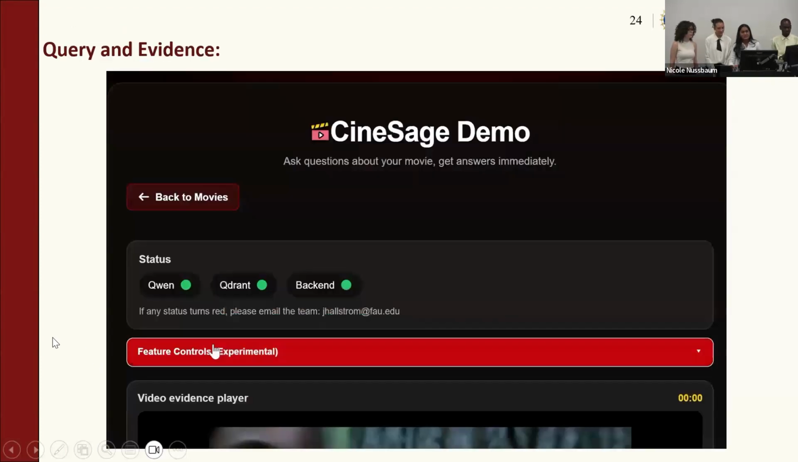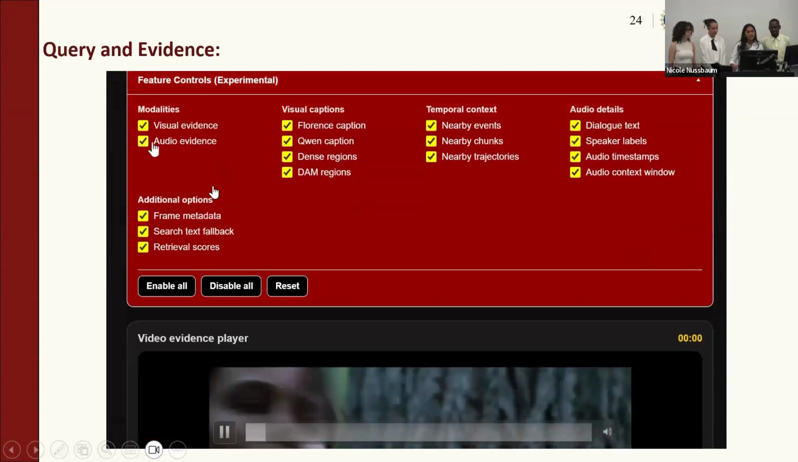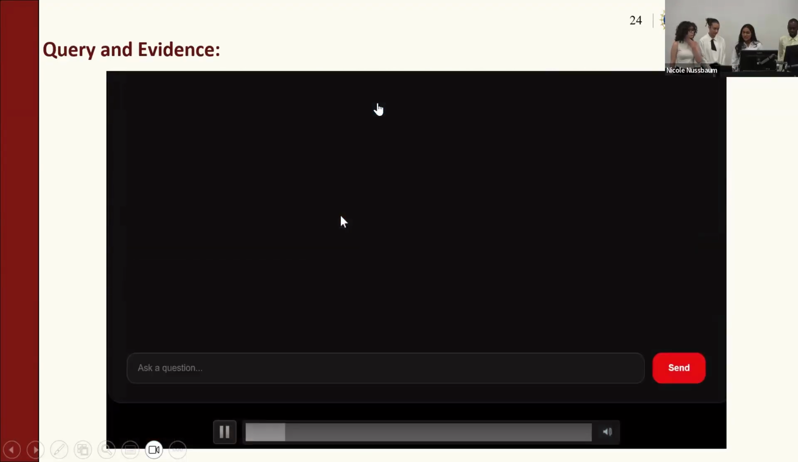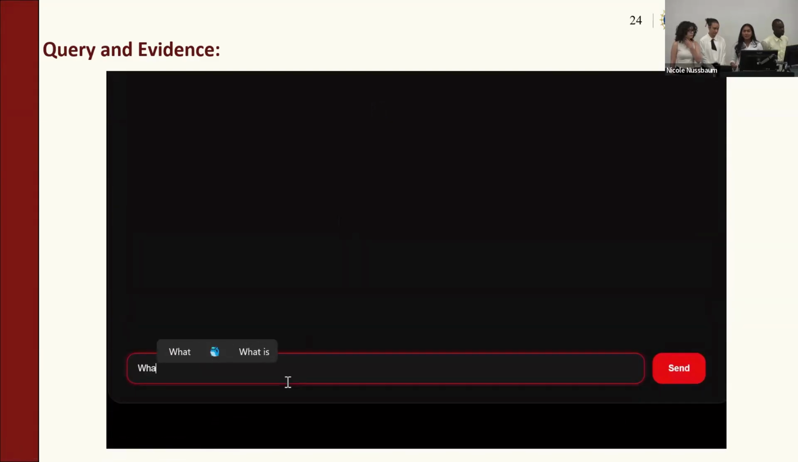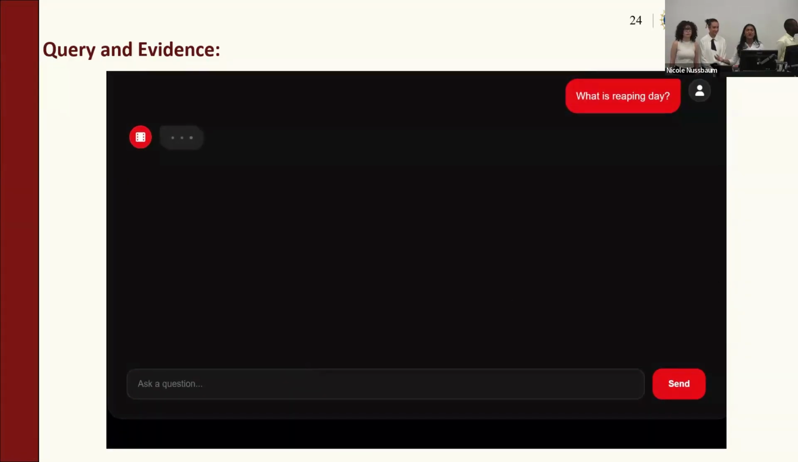Now that Dylan has talked you through the interface, let's get to the good stuff. Let's ask a question to the system. Here's what query and evidence looks like inside the Hunger Games pipeline. Of course, you can see that all of the ablation layers are turned on, and we're asking a pretty simple question. If you know the movie Hunger Games, what is the reaping day? But to a regular person, that seems like an odd question.